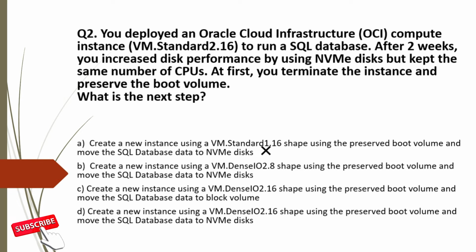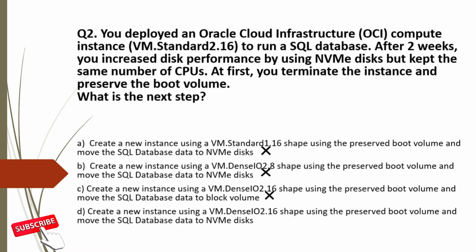In option B, we are using VM dense IO 2.8 meaning 8 OCPU. As in the question, it is clearly mentioned we need to keep the CPU number same. Previously it was VM standard 2.16, and in VM standard 2.16 the CPU count is 16. So we can't decrease the CPU. So we can't use VM dense IO 2.8. So this is also incorrect. In option C, we are using VM dense IO 2.16 but moving SQL data to block volume. But performance wise it is lower than NVMe disk. So this is also incorrect.